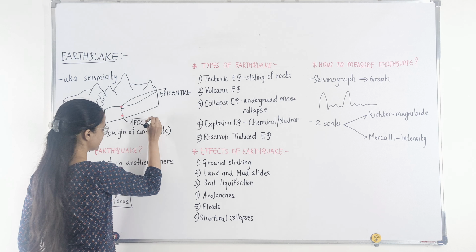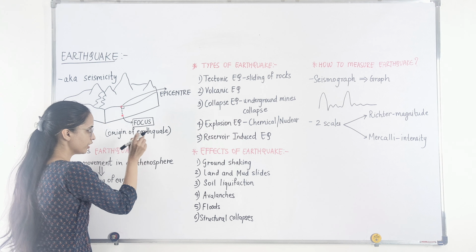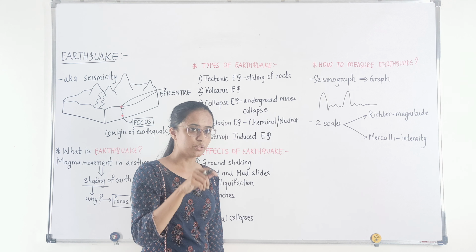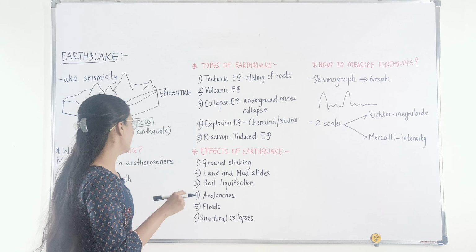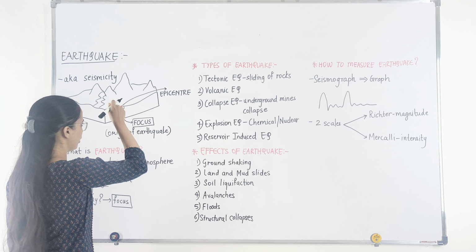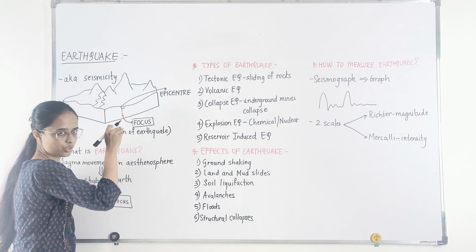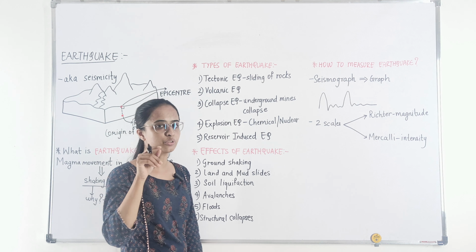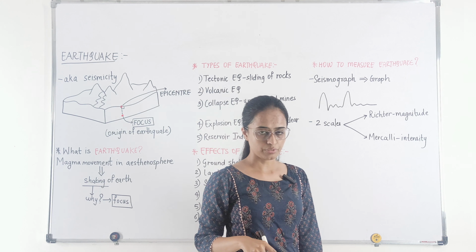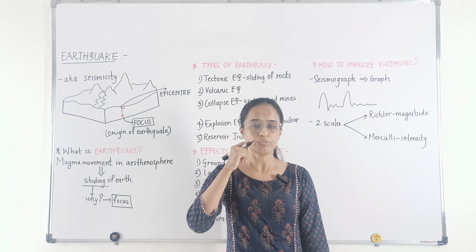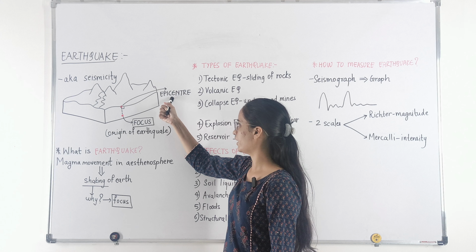So focus in this case is the point where the earthquake originates, or the beginning of the earthquake. The point which is exactly perpendicular to the focus, lying on the surface of the earth, where the shock waves or the earthquake waves reach first, that point is called the epicenter.